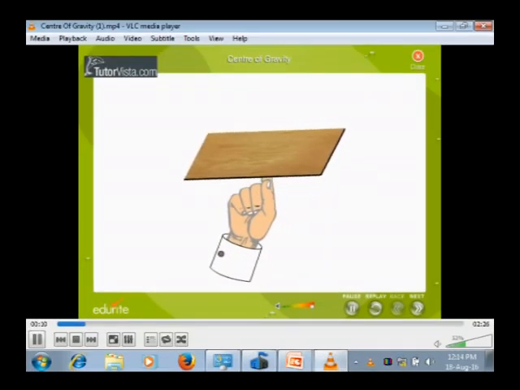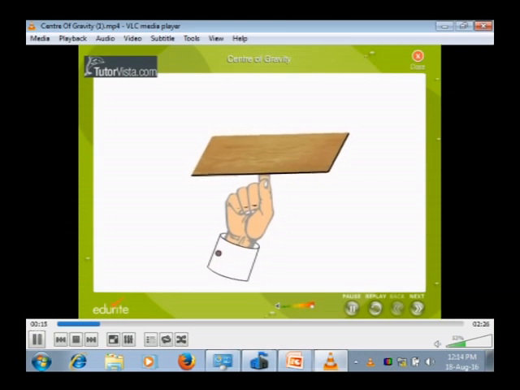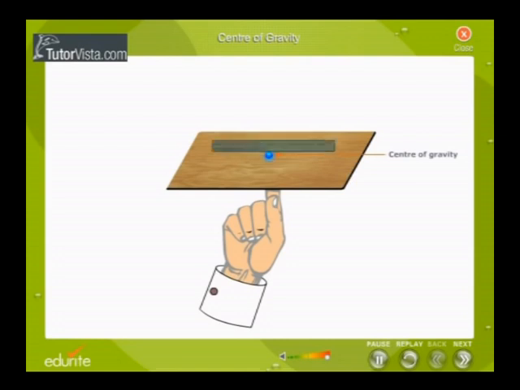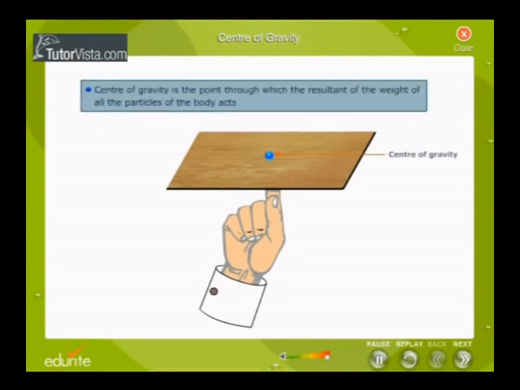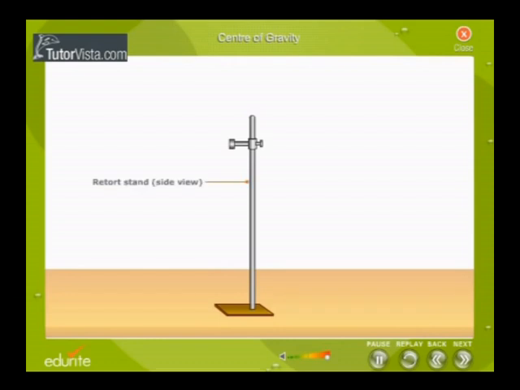Where actually the centroid is acting. Here there is a board, and he is keeping it on his hand. By observing this video, you can understand what the center of gravity is. When the clipboard is kept on the hand at its center, only at that particular point, the board is not vibrating, it stands steadily. So the point at which the whole body's weight acts, we call the center of gravity.